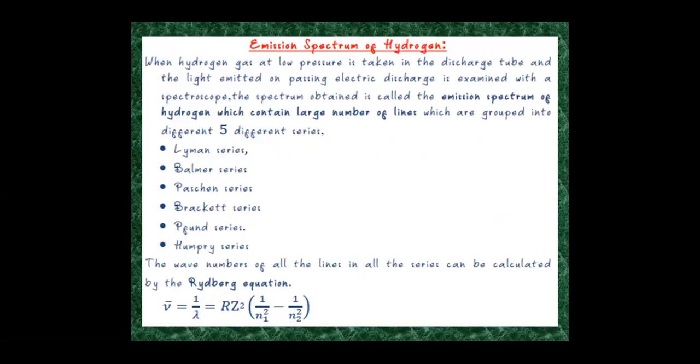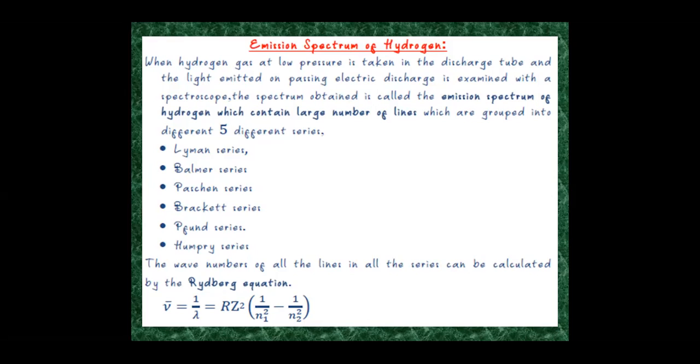Emission spectrum of hydrogen. When hydrogen gas at low pressure is taken in the discharge tube, the light emitted on passing electric discharge is analyzed with the help of a spectroscope. The spectrum obtained is called the emission spectrum of hydrogen, which consists of a large number of lines, which are grouped into 5 different series: Lyman series, Balmer series, Paschen series, Brackett series, and Pfund series.